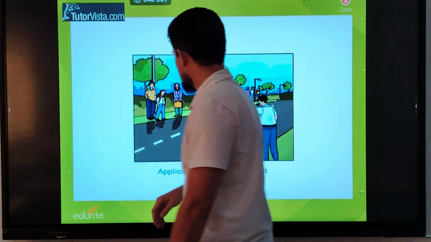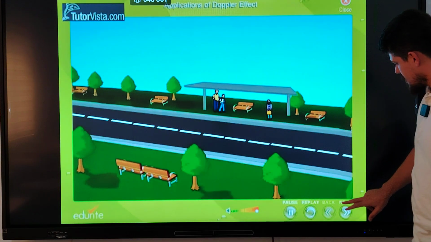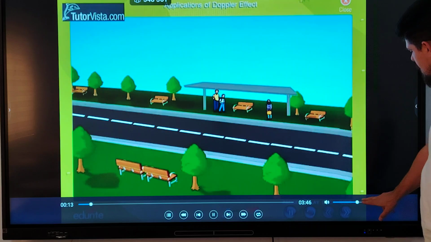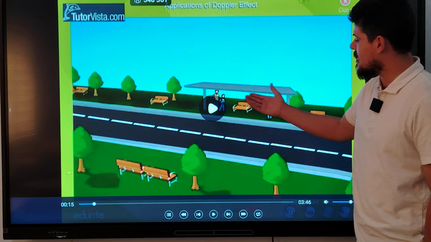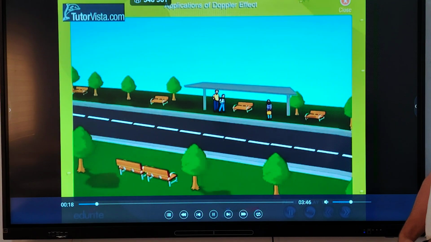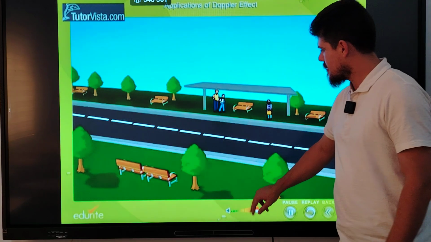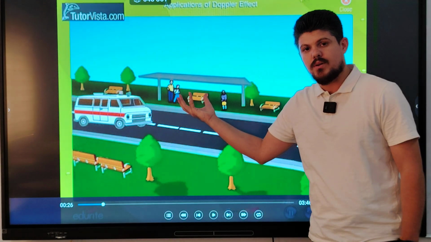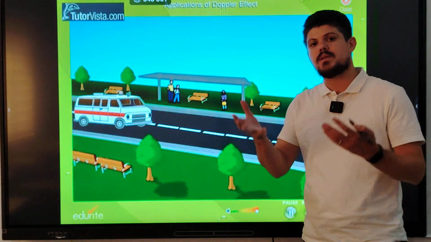Okay, guys, look at this video about the Doppler effect. The illustration shown here will help you understand the Doppler effect. I'm sure you have heard an ambulance speeding past you. These are observers, standing at the bus station, waiting for the bus. Look, when the ambulance approaches this observer, what happens to the heard frequency? The heard frequency gets higher.